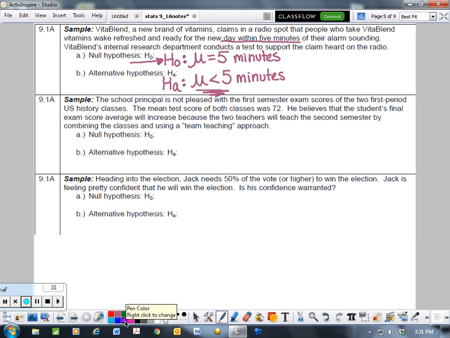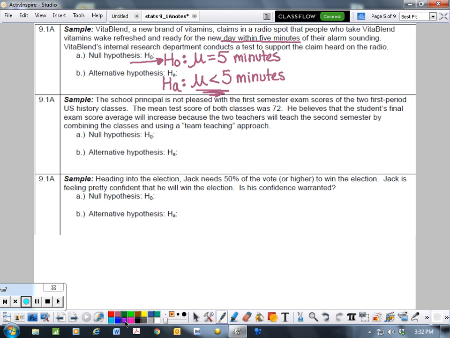The school principal is not pleased with the first semester exam scores of the first 2 period U.S. history classes. The mean test score for both classes was 72. He believes that the students' final exam score average will increase because the 2 teachers will teach the second semester by combining the classes and using a team teaching approach.